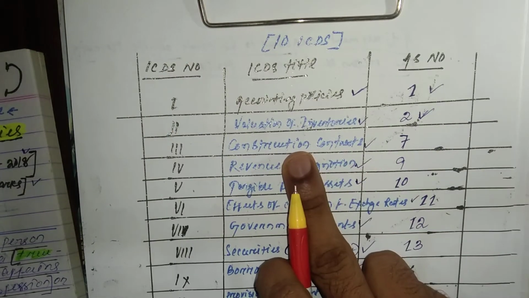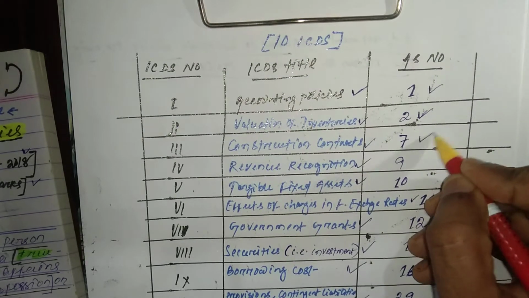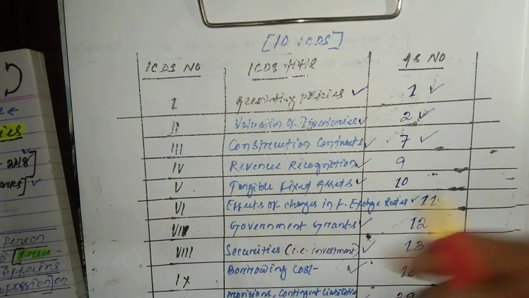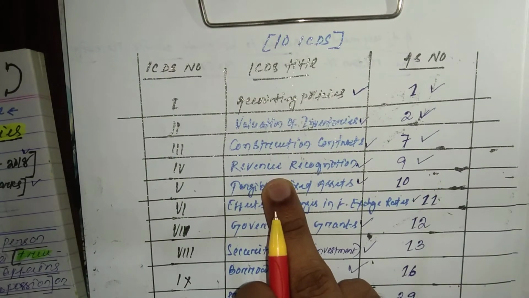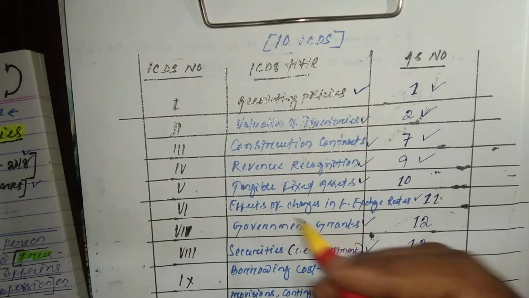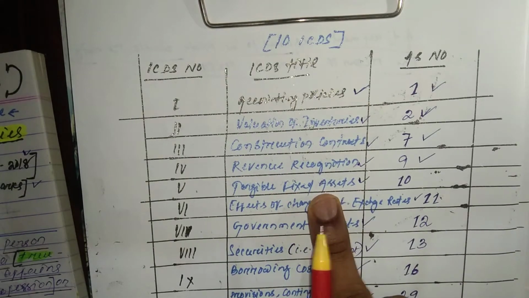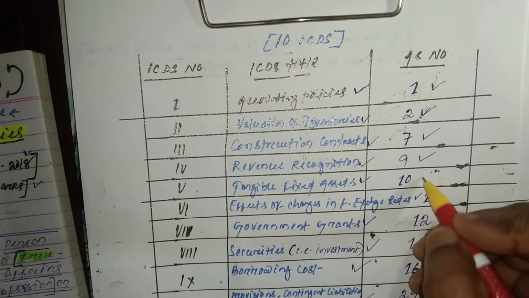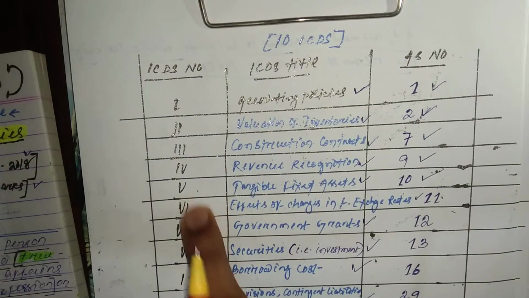But in case of construction contracts, accounting standard 7 is followed. In case of revenue recognition, accounting standard 9 is followed, but in case of ICDS it will be IV. For tangible fixed assets, the accounting standard will be 10, but here ICDS V.